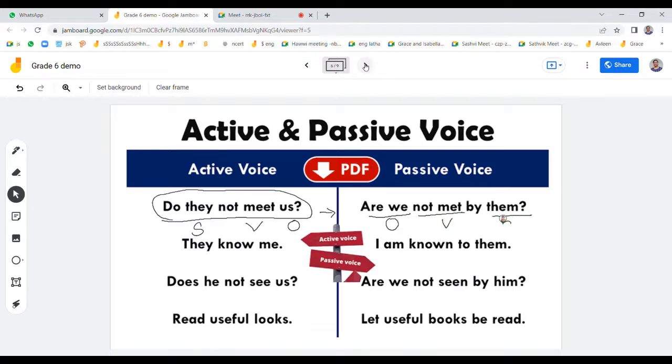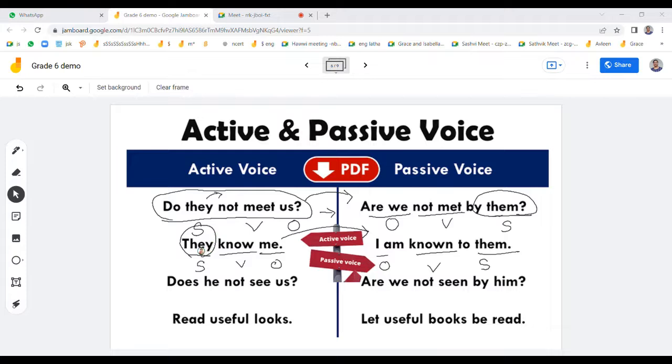But see here, us is written as we in the passive, and they is written as them. Now this one you can try. They know me. They is the subject. Know is the verb. Me is the object. And me becomes I. Then the object, then known is the verb, then the subject. They becomes them over here.